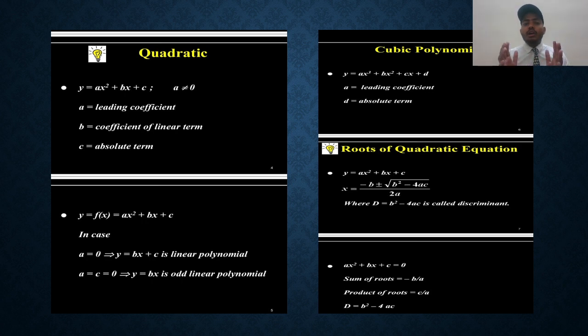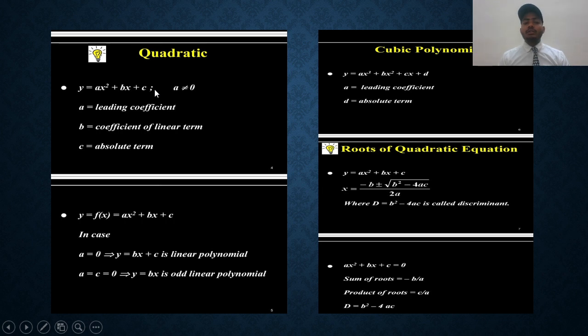We know that a quadratic equation is a second degree polynomial equation. The standard form of the quadratic expression is y = ax² + bx + c. This is the quadratic expression, not an equation, because ax² + bx + c is not equal to 0.